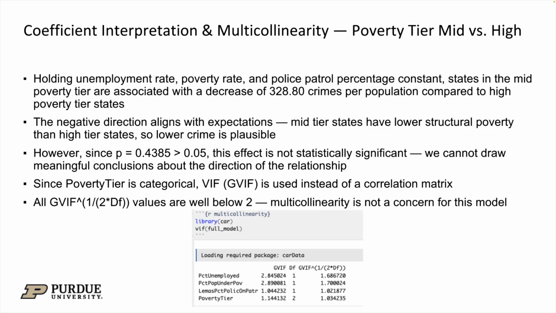For multicollinearity, since poverty tier is categorical, I use GVIF instead of a standard correlation matrix. All GVIF values are well below 2, so multicollinearity is not a concern for this model.